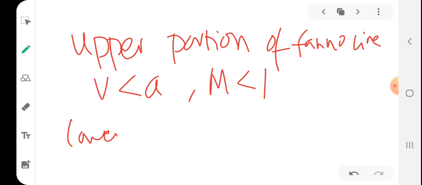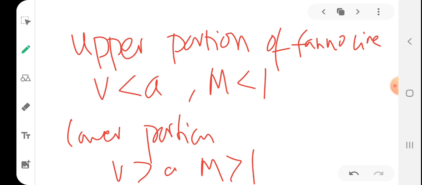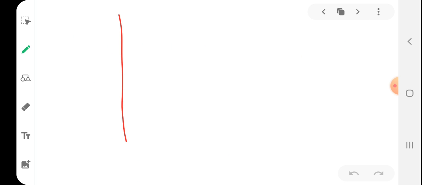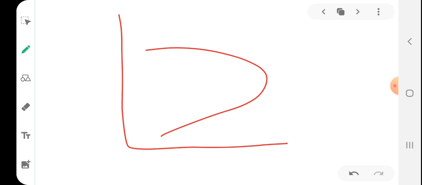Similarly, in the lower portion, V will be greater than a or Mach will be greater than 1, and when it proceeds towards the right, it will reach the limiting value of Mach number 1.